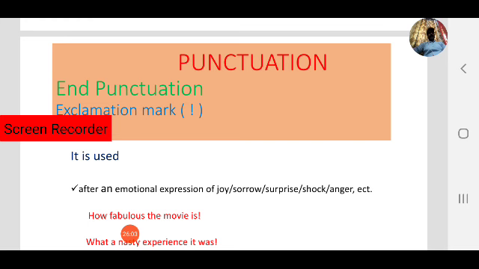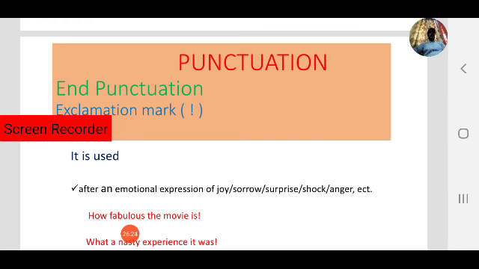In the first case, after an emotional expression of joy, sorrow, surprise, shock, anger, etc. These are emotional expressions. You know about emotions. Different types of emotions are there: anger, joy, sorrow, surprise, shock.